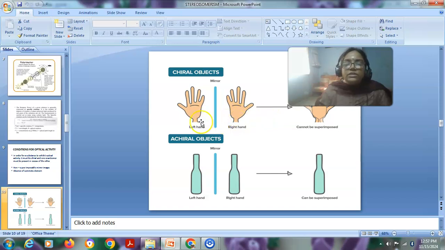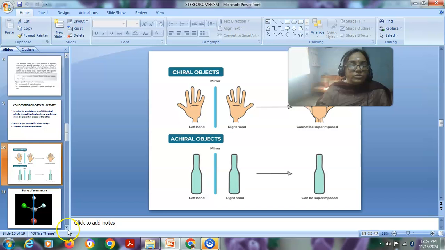These two do have a mirror image relationship, but they are not superimposable. These are non-superimposable mirror images. In another case, these two are achiral objects. Achiral objects also have the mirror image relationship, but they are one and the same. Superimposable mirror images. So these are some of the things to be noted here.